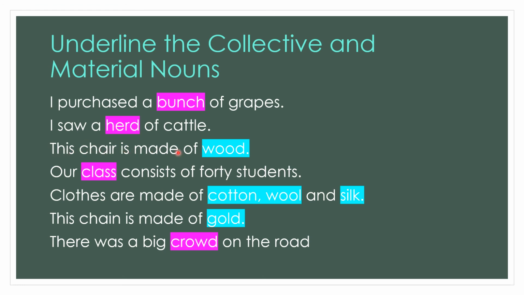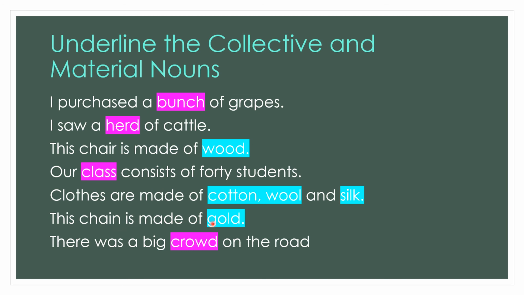This chair is made of wood. What is highlighted? The word wood. It's a material noun. The chair is made of what material? Wood. So wood is a material noun. Our class consists of 40 students. So here the word class is highlighted. It's a collective noun. Clothes are made of cotton, wool and silk. What is highlighted? Cotton, wool, silk. So these are examples of material nouns.